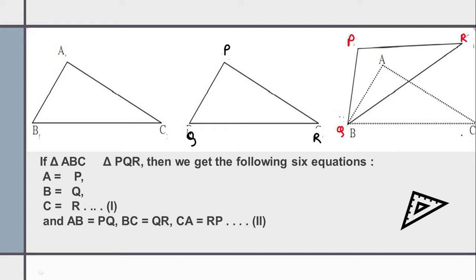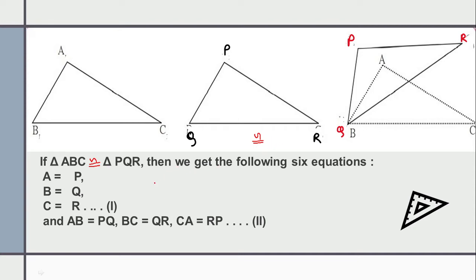So if you do that, you will easily be able to overlap triangle PQR and ABC. So I can say that triangle ABC is congruent to triangle PQR. This sign, a squiggly S with an equals sign below it, is termed the sign of congruence.